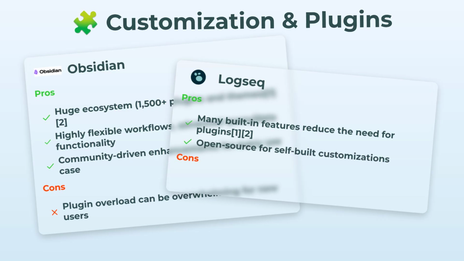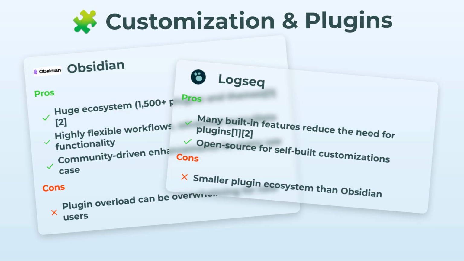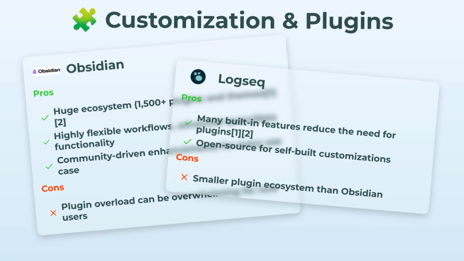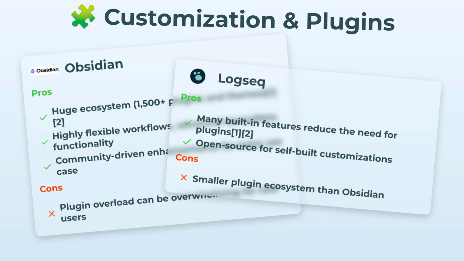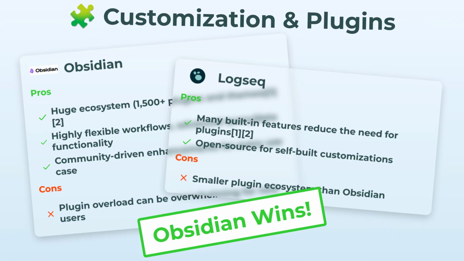Now, Logseq does things a little differently. A bunch of features are built in, so you might not even need plugins for basic stuff. If you're a code nerd, it's open source, so you can mess around. The flip side, plugin ecosystem is smaller. If you want something totally niche, chances are higher with Obsidian. Bottom line, Obsidian wins here, no contest.